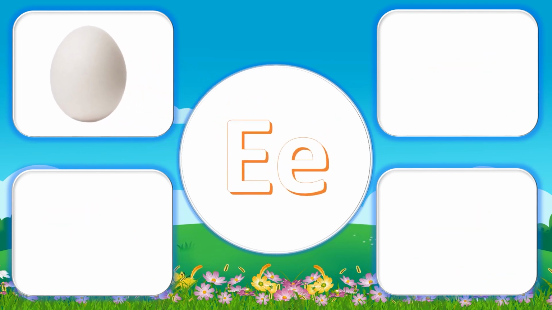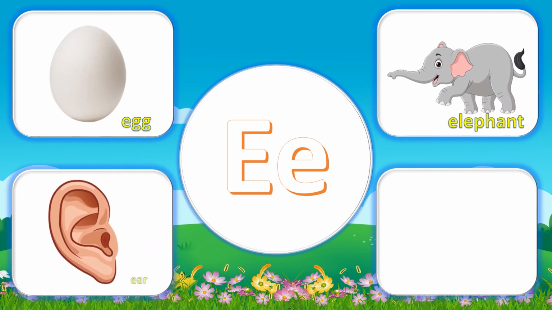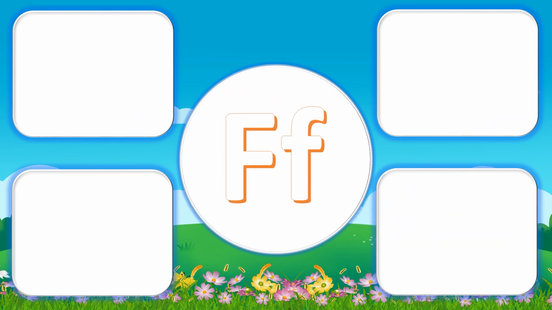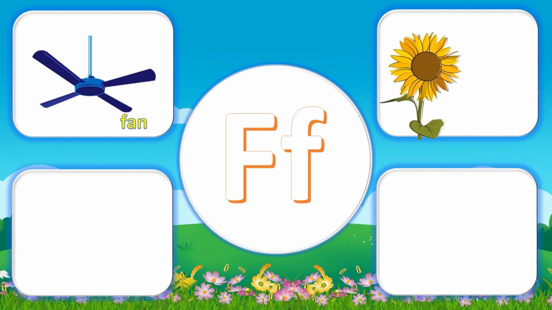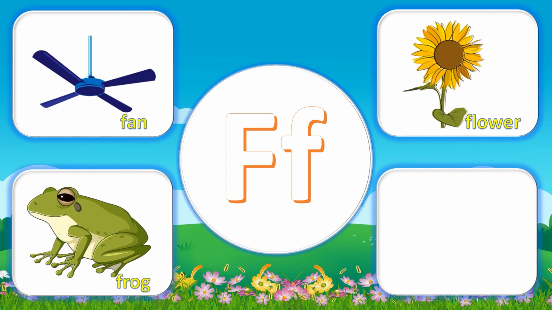E for egg, E for elephant, E for ear, E for eye. F for fan, F for flower, F for frog, F for finger.